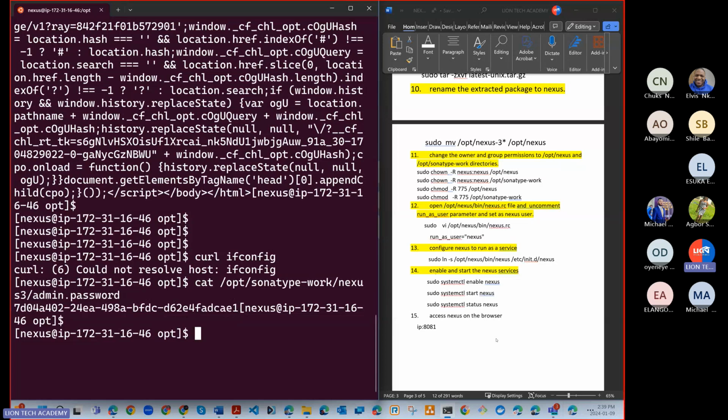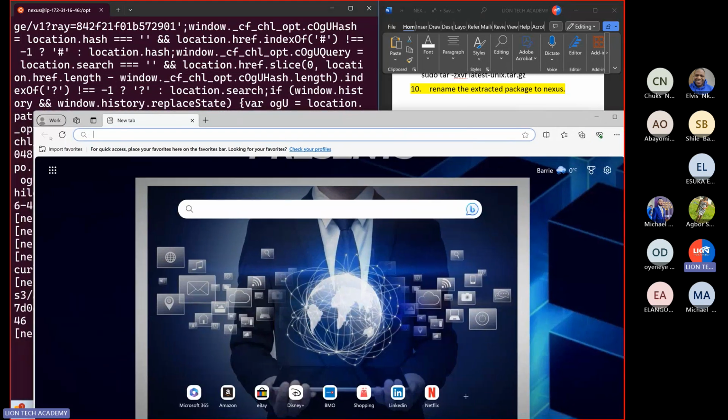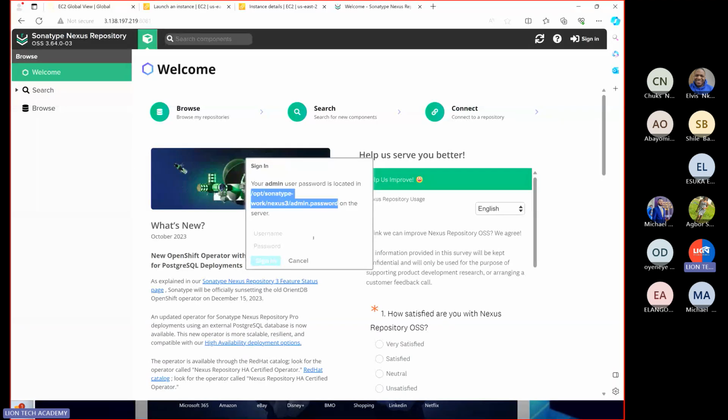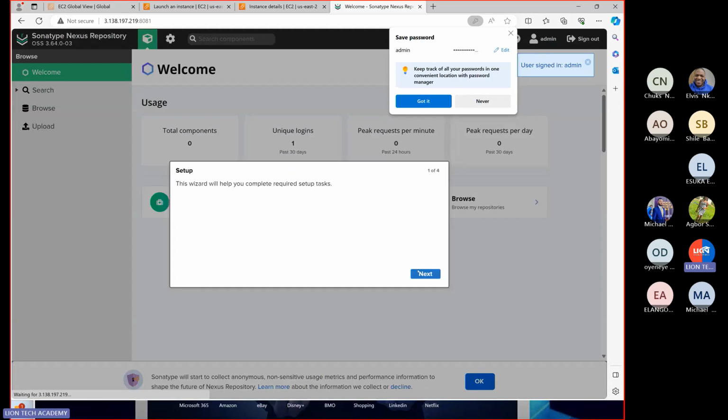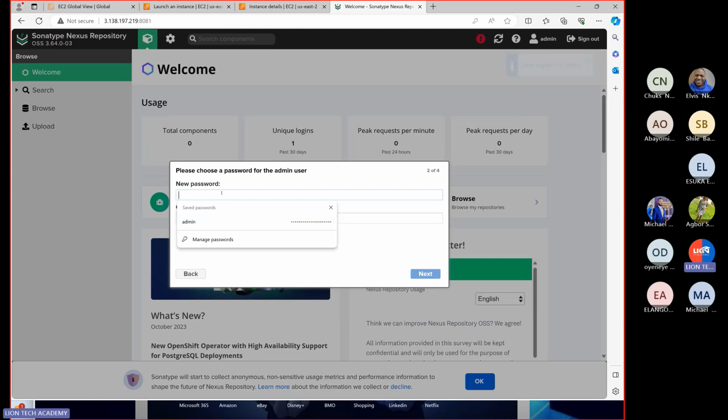Copy. Again. AWS. Okay. So now you can put admin, the password, and then sign in. See that? There we go. Got it. You can just go next.